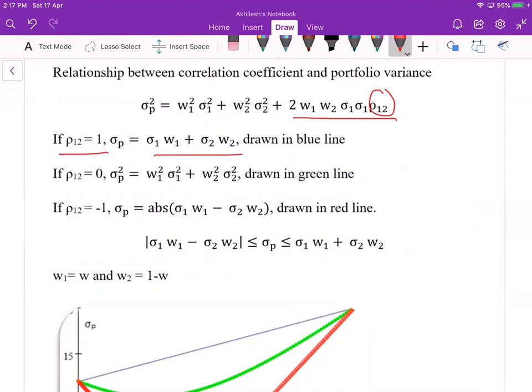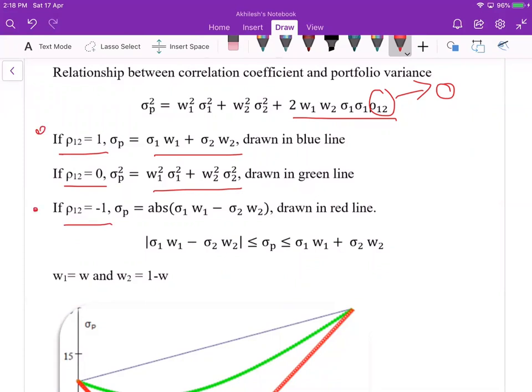When the correlation is 0, this term is 0, this vanishes, and we get something like a parabolic shape. So generally in the portfolio we have something like a parabolic shape. And when the correlation is -1, this is the other extreme. This is one extreme, and this is the other extreme point.